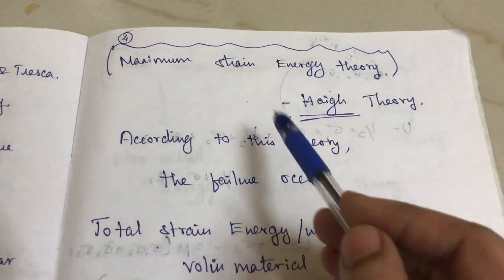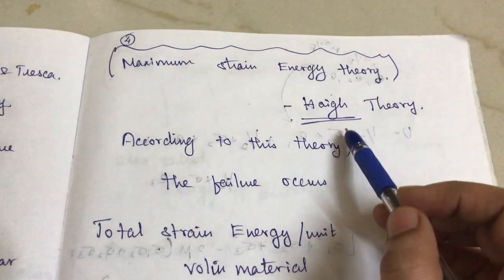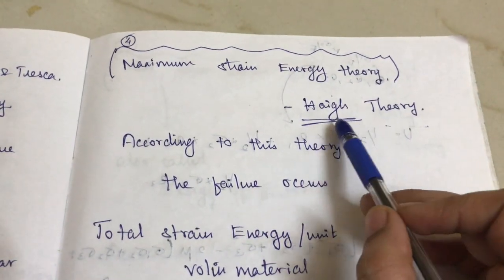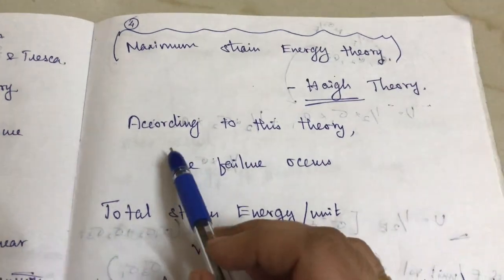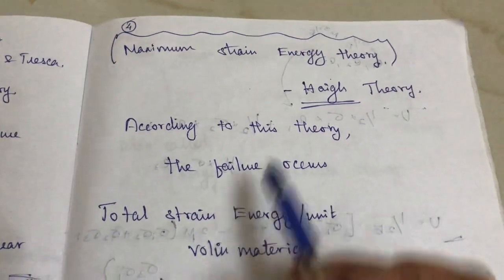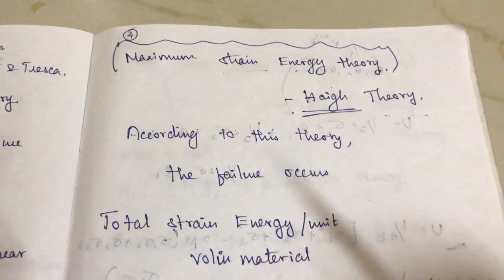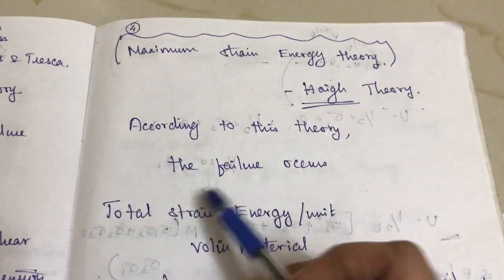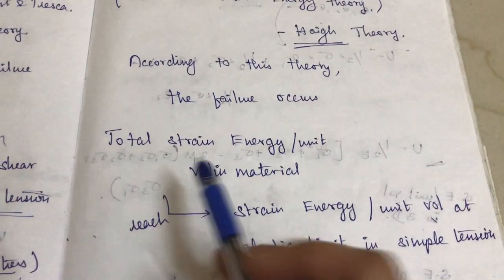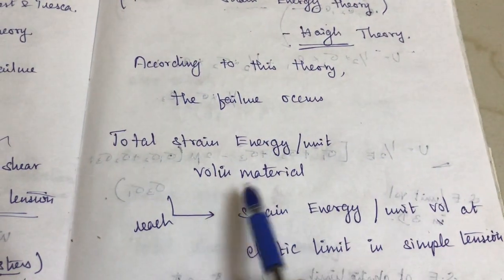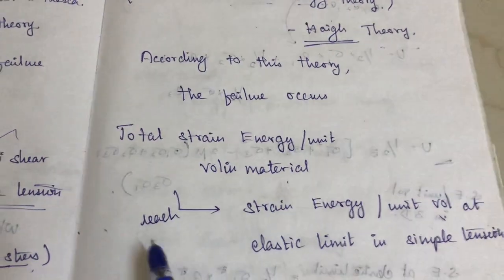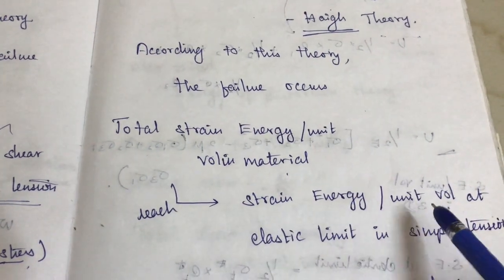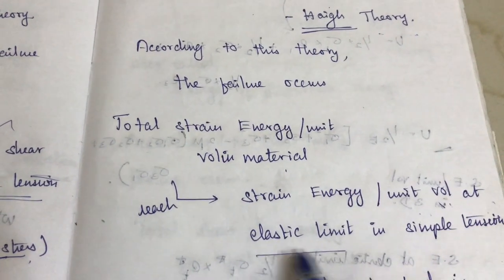Yes, maximum strain energy theory, Haigh's theory. Okay. According to this theory, which is nothing but the strain energy, here we're going to see about the strain energy. According to this theory, the failure occurs when the total strain energy per unit volume in the material reaches the strain energy value per unit volume at the elastic limit.